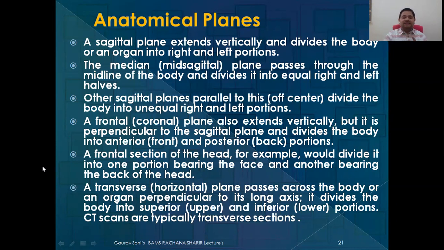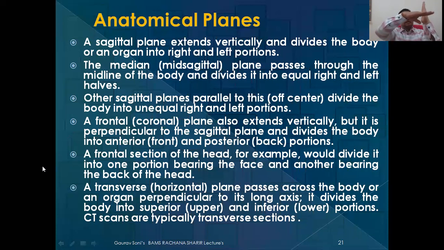The third type of plane is the transverse plane, which passes across the body or any organ perpendicular to its long axis. It divides the body into upper or superior and lower or inferior portions. So if this is the long axis and we divide the body at any of these levels, these are horizontal sections. If I divide the hand at this part, the upper part will be known as superior, the lower part will be known as inferior. In CT scans, we normally see the transverse sections only.